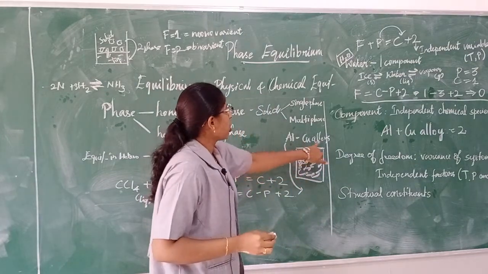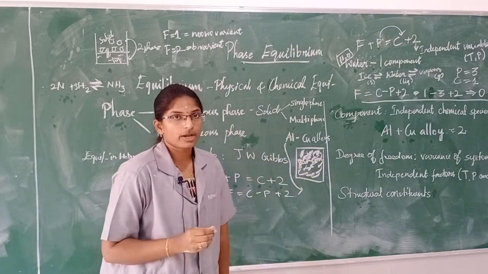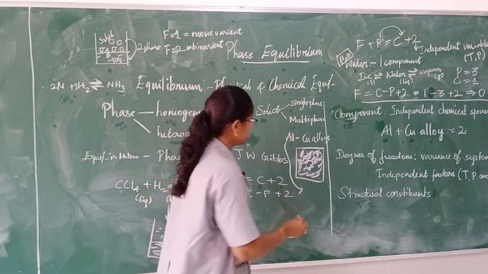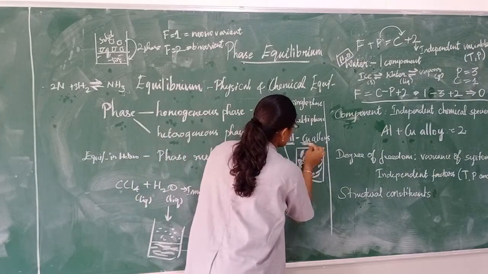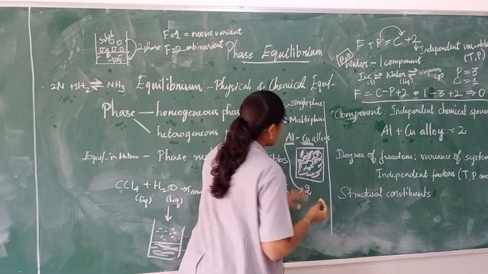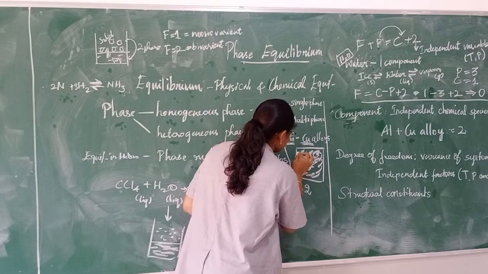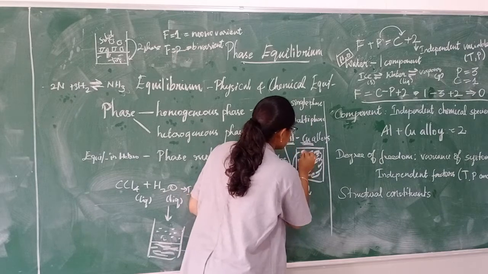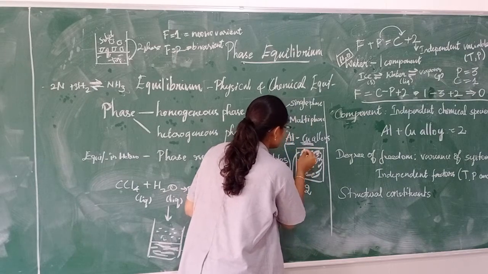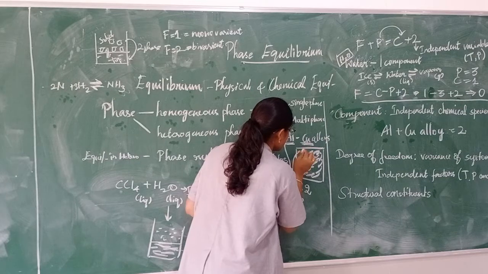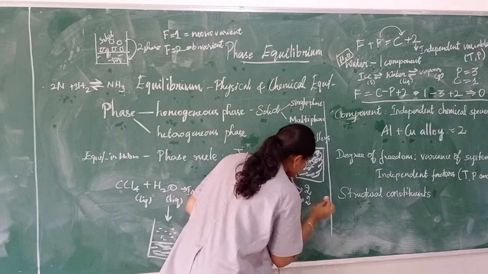In aluminium and copper alloy, how many number of components are present? It is 2. One is aluminium, the other one is copper, so 2. Number of phases will be, one is light, the other one is dark compared to this. So this is one phase and this is another phase. So number of phases will be 2.